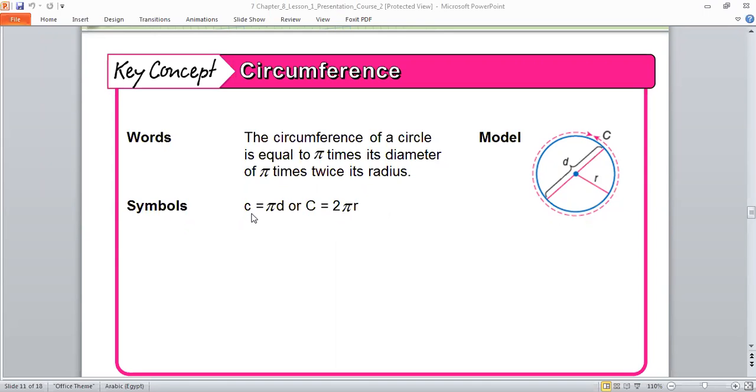So the circumference is equal to pi times diameter, or 2 times pi times radius. Repeat: 2 times pi times radius. Again, Ahmed, what is the circumference? 2 times pi times radius. Again, Khalid, what is the circumference? Read the two rules.